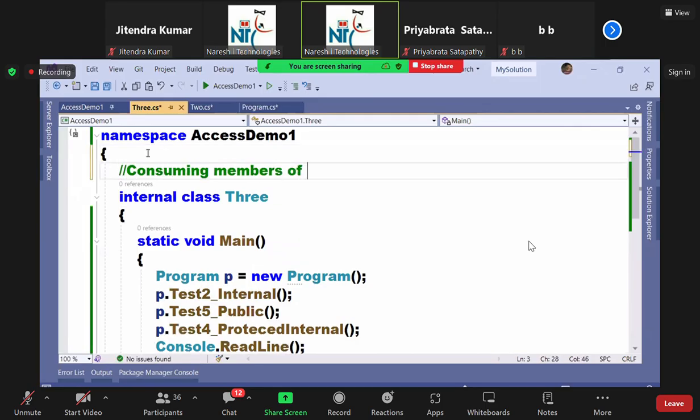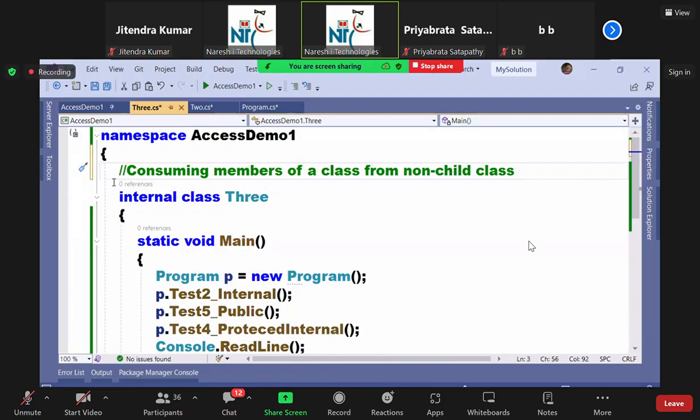Third one, consuming members of a class from a non-child class. What is accessible? Except private, protected, and private protected, which is a combination only, the rest are all accessible. Means what? Internal, protected internal, public.